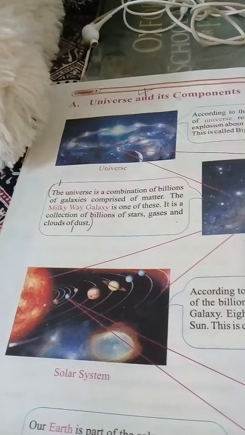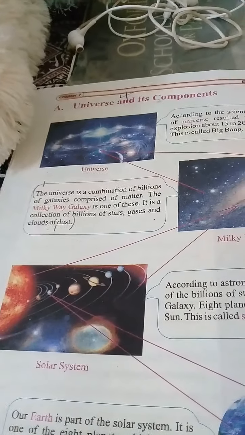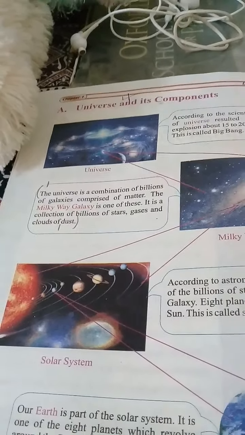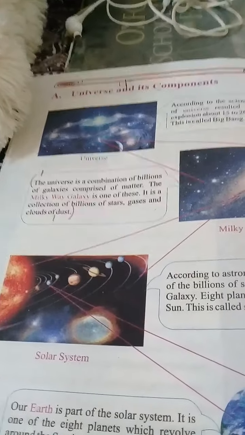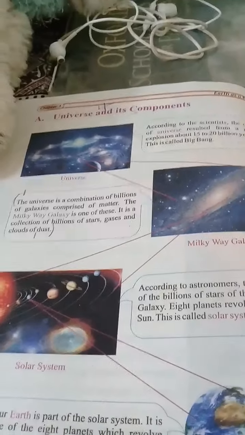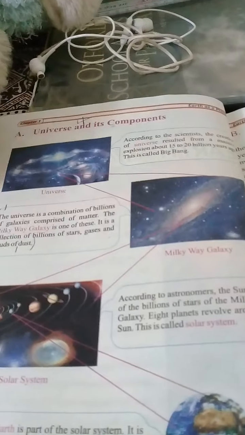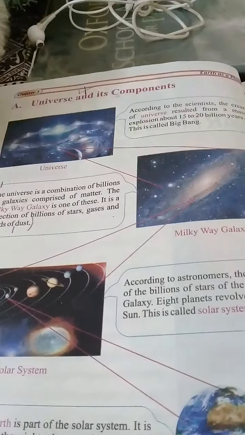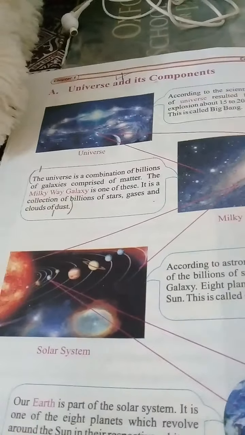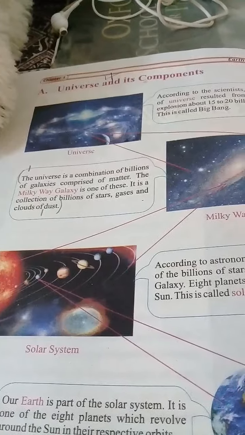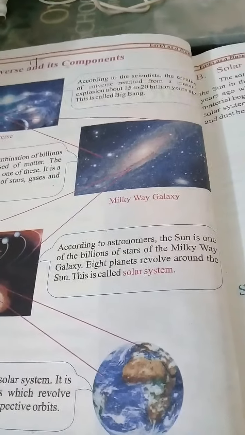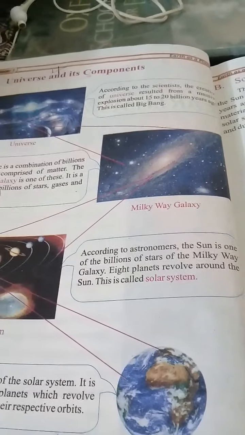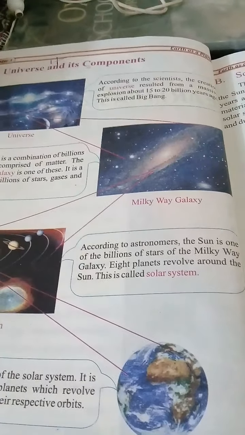Then the universe is a multiple collection of billions of galaxies comprised of matter. The Milky Way galaxy is one of these. So first of all, I have to tell you that the universe is the creation of billions of stars, and among them there is the Milky Way galaxy. It is a collection of billions of stars, gases and clouds of dust. According to the astronomers, the Sun is one of the billions of stars of the Milky Way galaxy. 8 planets revolve around the Sun. This is called the solar system.